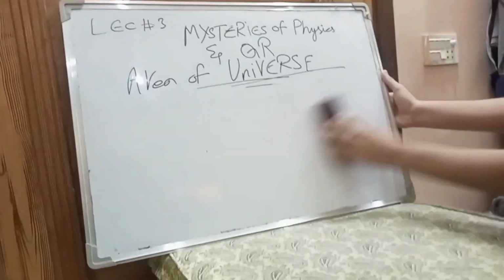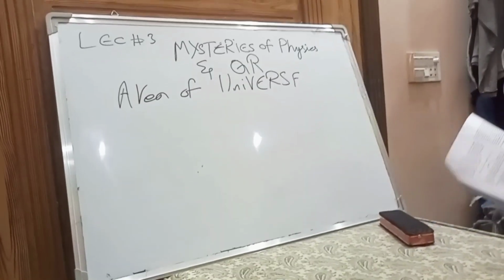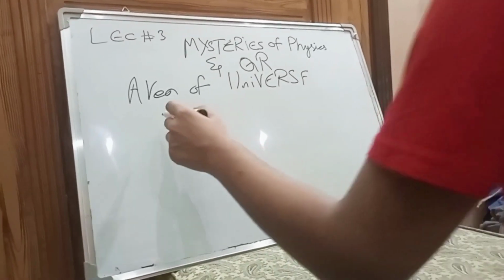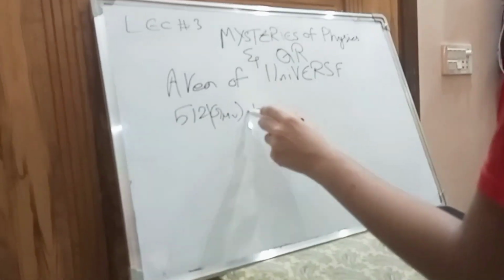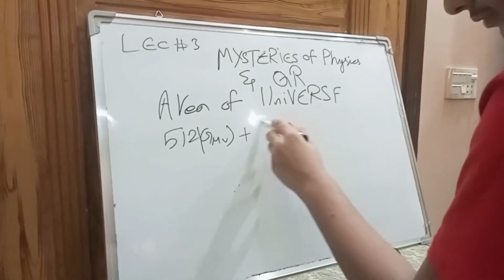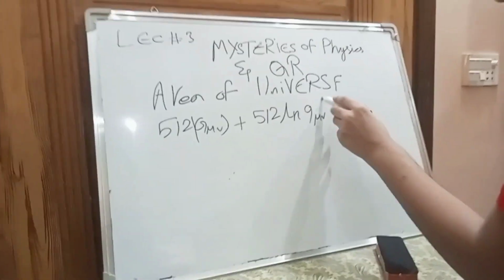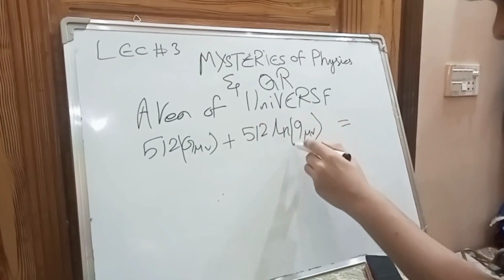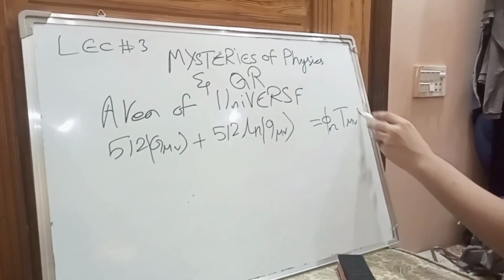the number of dimensions. Now, if we include the dark energy term, it can be written as 512 g mu v plus 512 n g mu v equals n t mu v.